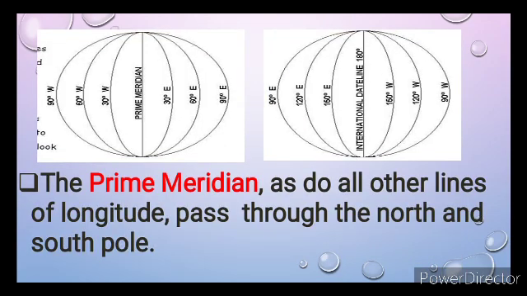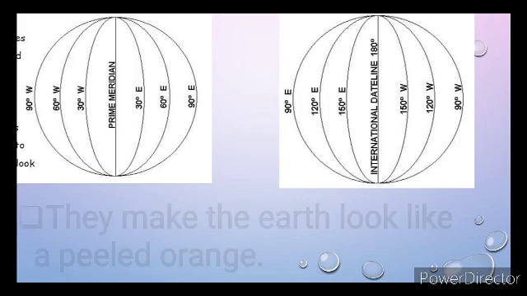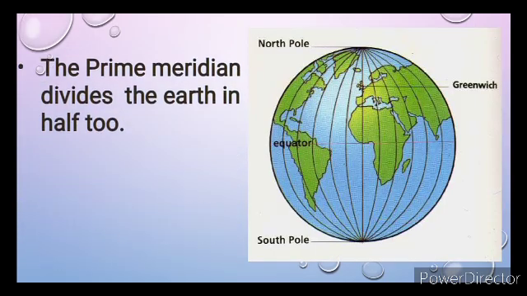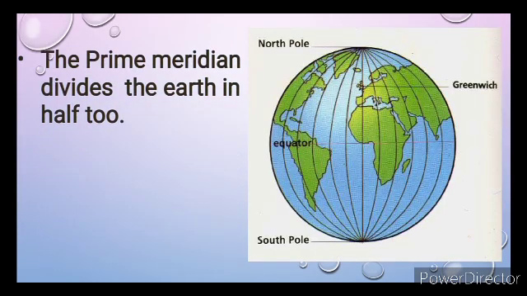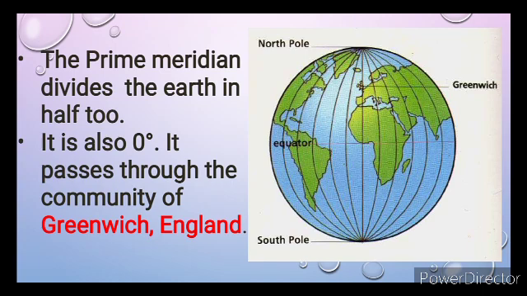The prime meridian, as do all lines of longitude, passes through the North and South Pole. They make the Earth look like a peeled orange. The prime meridian divides the Earth into half, just like the equator, but this is a vertical line. It is found at 0 degree longitude. It passes through the community of Greenwich, England.